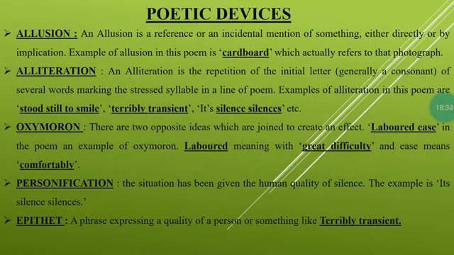And the personification, where the situation has been given the human quality of silence. The example is its silence silences. This is personification. Epithet, a phrase expressing a quality of a person or something, like terribly transient. This is just showing the quality of feet which can be washed away again and again. So this was the epithet. So now these are the poetic devices which you can understand better with the help of this video.